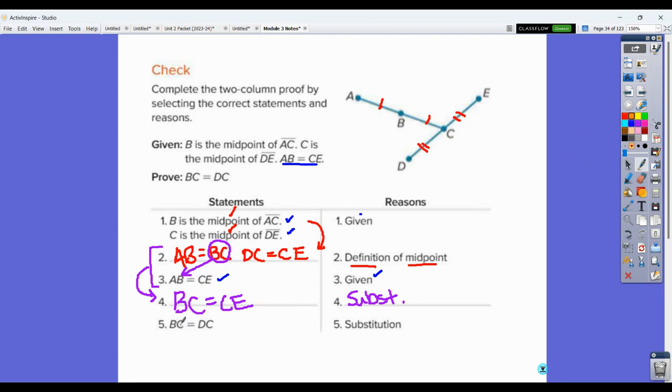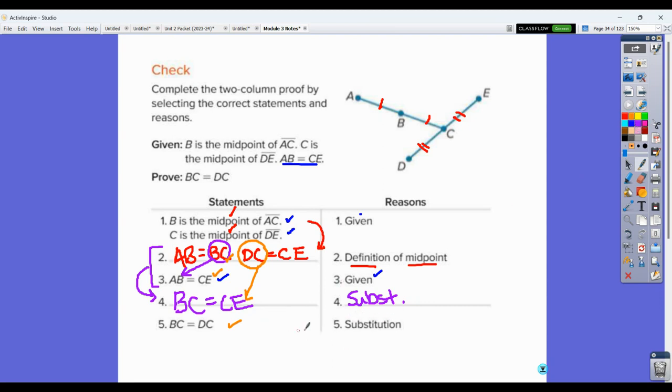Now I'm going to do that again. I'm going to change my colors here because it says substitution again. I used this statement in this one, so I'm likely going to use this one over here now. I'm going to take this DC, since it's equal to CE, and substitute it in for the CE. Then it would read BC is equal to DC, which is what I wrote down here. So we're using the substitution property in order to substitute amounts in for something else.